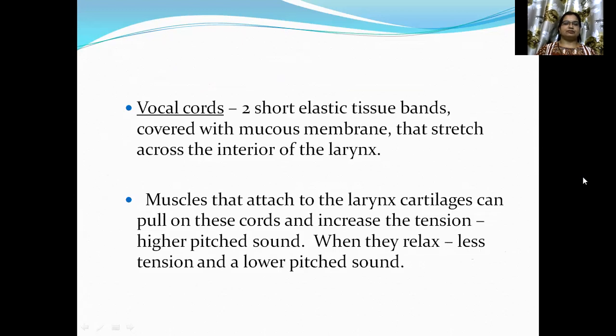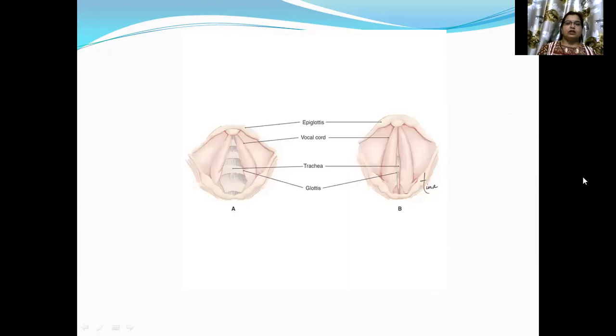Of the paired cartilages, the arytenoid cartilages are the most important since they influence the position and tension of the vocal cords. The vocal cords are two short elastic tissue bands covered with mucous membrane that stretch across the interior of the larynx. Muscles that attach to the laryngeal cartilages can pull on these cords and increase the tension, giving a higher pitched sound. When they relax, there is less tension and a lower pitched sound. Here is a diagram showing the epiglottis, vocal cord, trachea, and glottis.